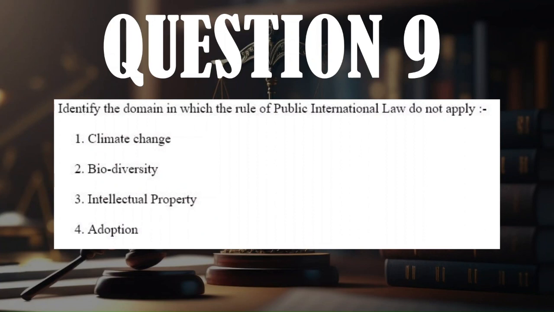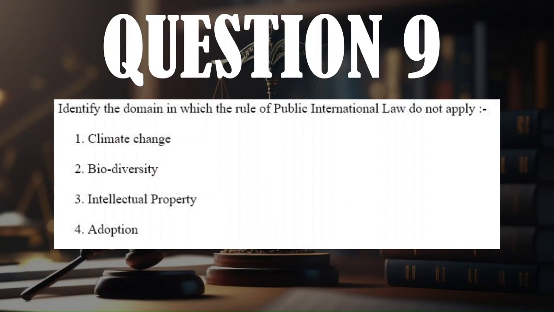Question number 9. Identify the domain in which the rule of public international law do not apply. 1. Climate change, 2. Biodiversity, 3. Intellectual property, or 4. Adoption. This can be answered through that small table in the chapter on international law, which states the domains that public international law can be applied to.